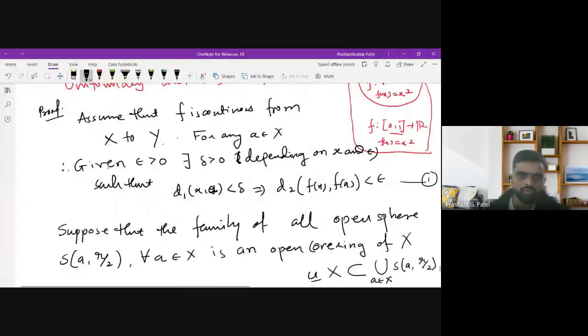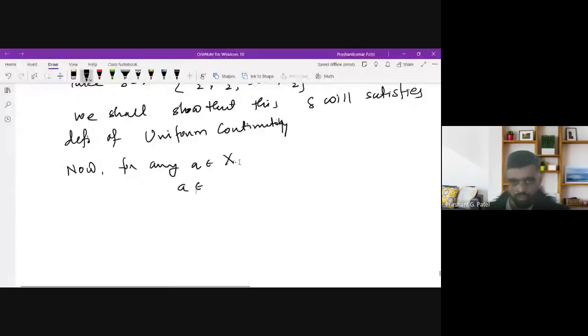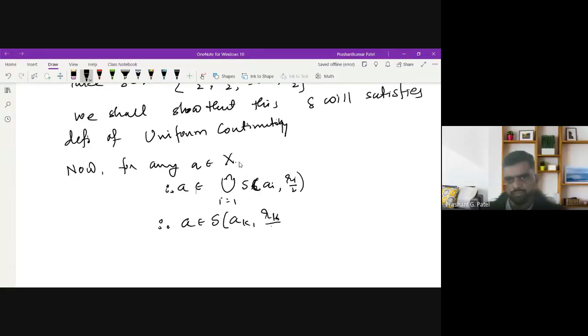It is in this finite union of open spheres, so it will be in some S(ai, ri/2). Let's say it is S(ak, rk/2) for some k from 1 to n.